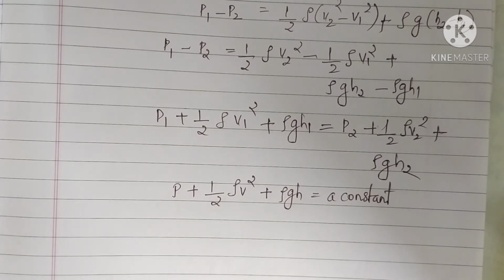After finding these three, by obeying the conservation of energy, you arranged the equation, then divided the equation on both sides by the term A1 V1 delta T, and finally you got the expression as P plus half rho V squared plus rho GH is equal to a constant. Understand? So this proves Bernoulli's principle, according to which the total energy per unit volume remains constant.